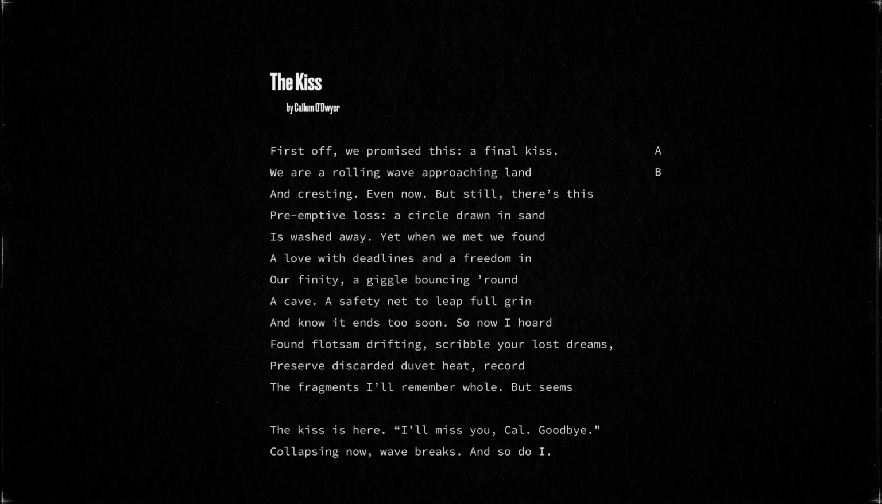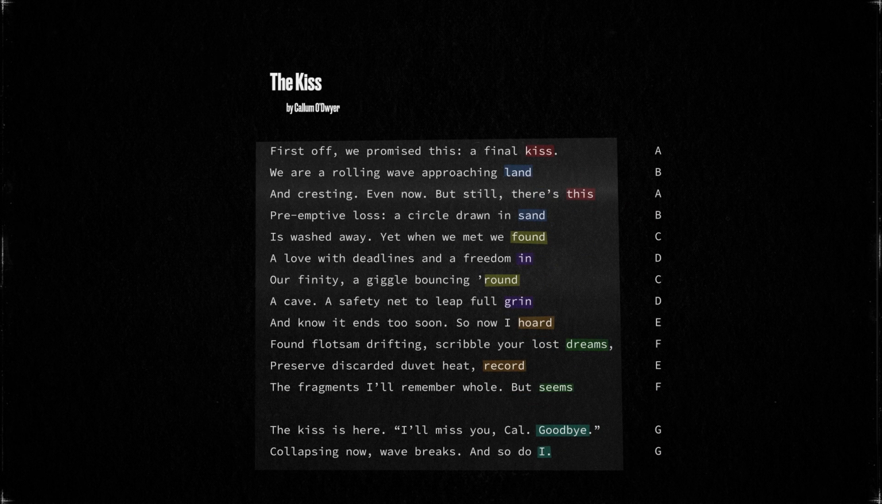The end word of line 3 is this. Aha! It rhymes with kiss, so we mark it A. Line 4 ends with sand, which rhymes with land, so that's B again. Then for line 5, we have found, which doesn't rhyme with our A rhyme or our B rhyme, so we mark that as C, and so on and so forth. When you've marked up the whole poem in that way, you can read out the rhyme scheme like this: A, B, A, B, C, D, C, D, E, F, E, F, G, G. That is the rhyme scheme used by all Shakespearean sonnets.